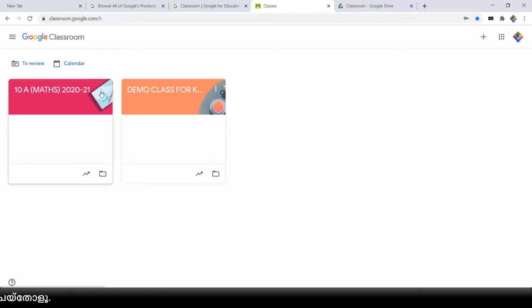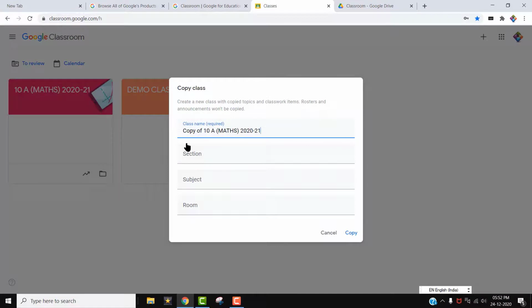Then Copy: we can copy this classroom and create one more classroom with all these settings. For example, one teacher has three classes for 10th maths only. In all classes she is teaching maths only. So 10A Maths, 10B Maths, 10C Maths.